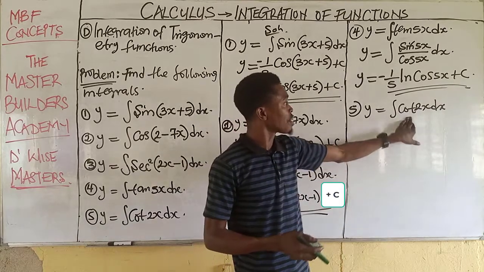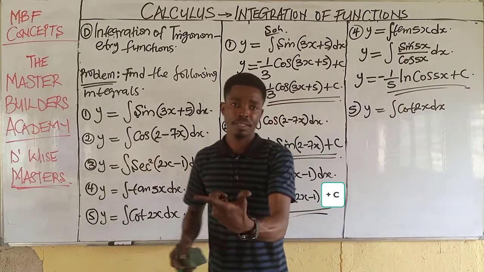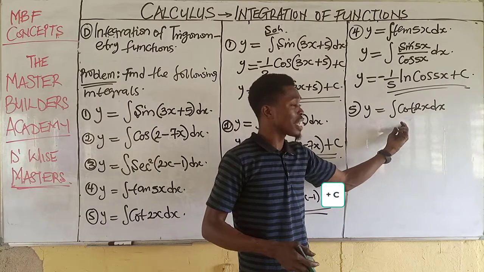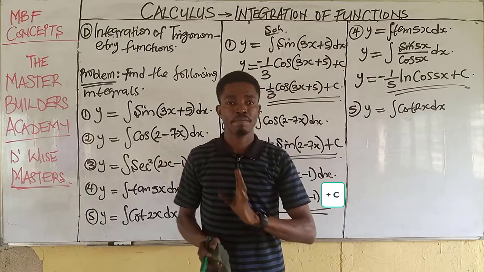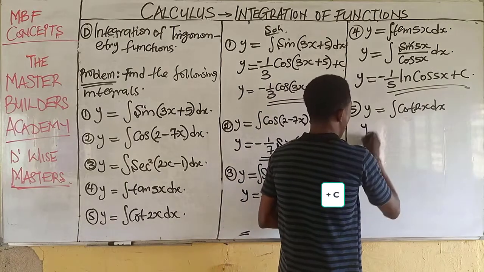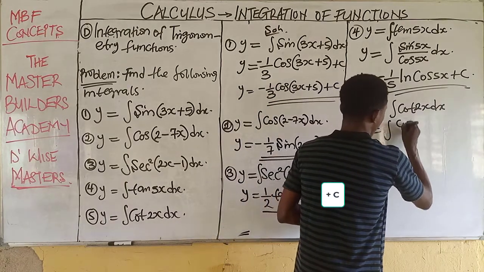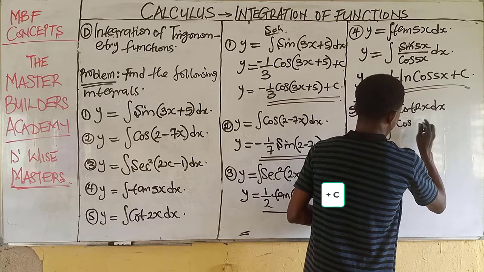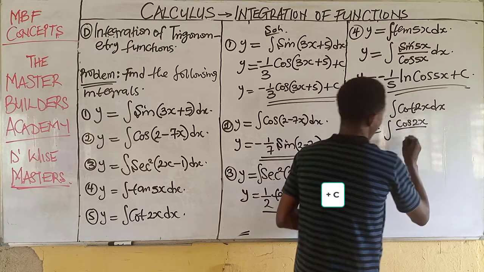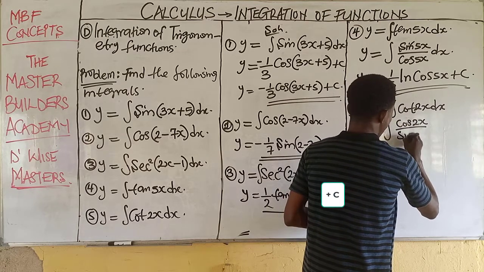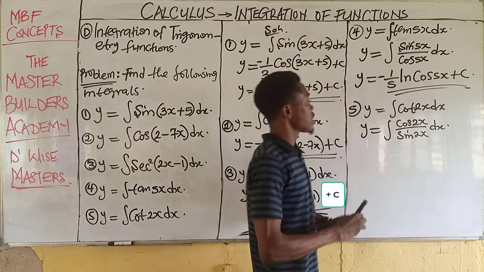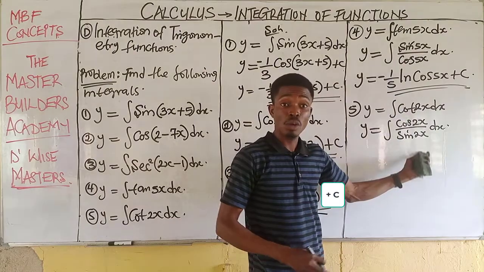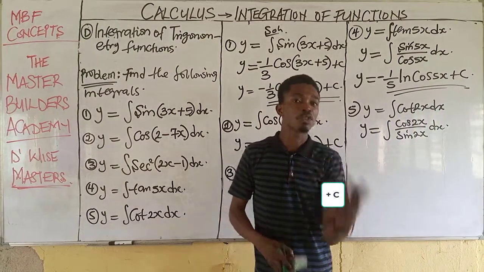And we understand that cot is the inverse of tan. So if cot is the inverse of tan, then cot is equal to what? Cos over sine. Now, I will have y is equal to the integral of cos 2x over sine 2x dx. Since the angle here is 2x, the sine will be 2x, the cos will equally be 2x.